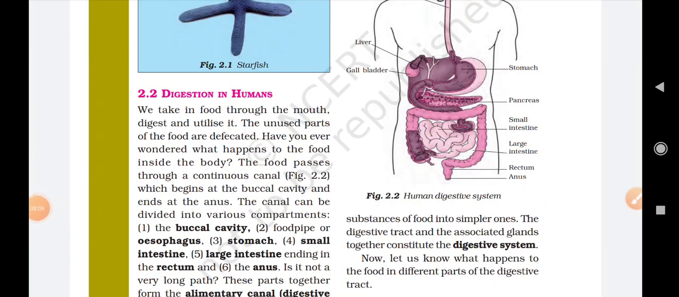So students, after the action of different juices on the food, it is broken into simpler, very fine substances. The food is ready for the absorption of carbohydrates, proteins, fats and minerals from the villi. What are villi? Villi are the finger-like projections present in the inner wall of the small intestine.